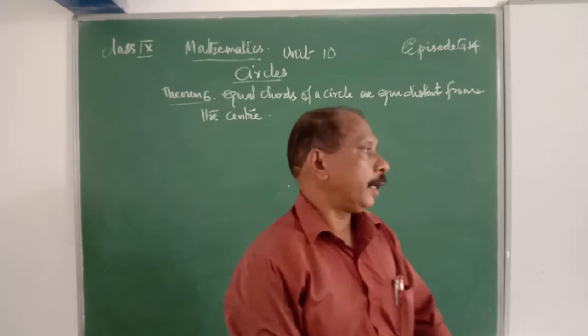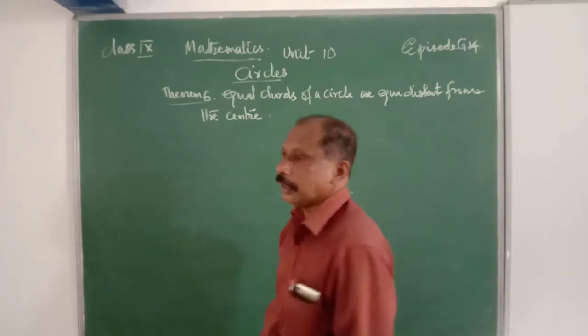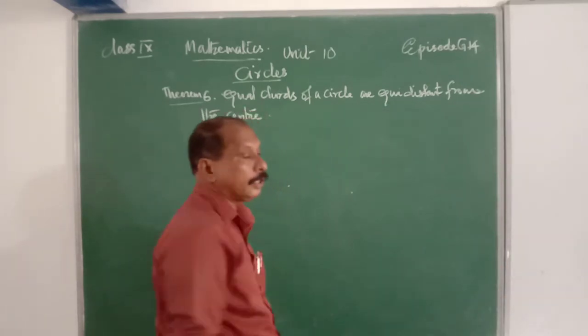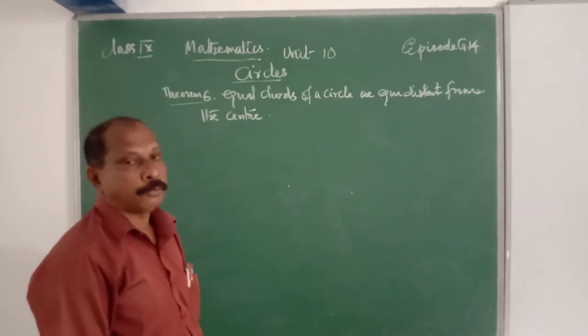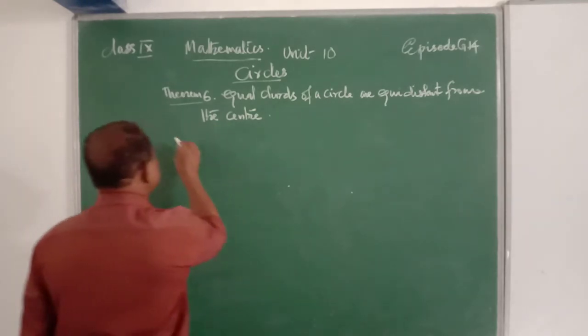Equal chords of a circle are equidistant from the center. That is the 6th theorem. It is an important theorem. Then for the proof,